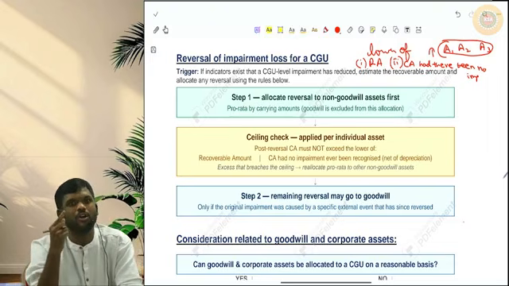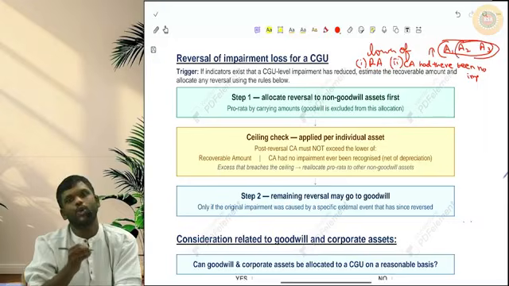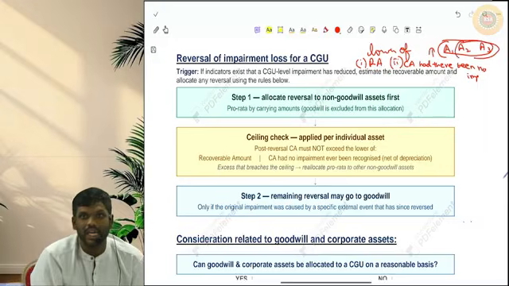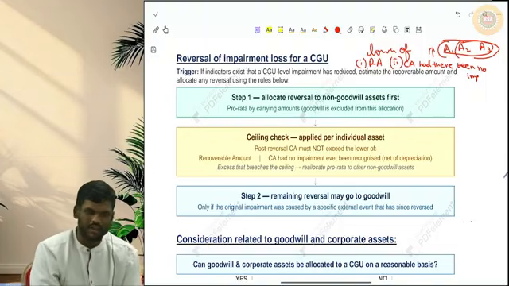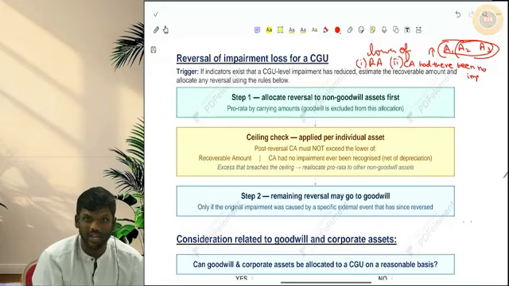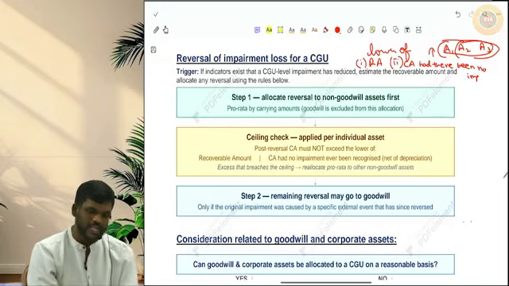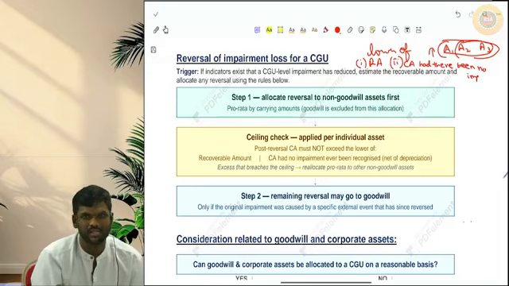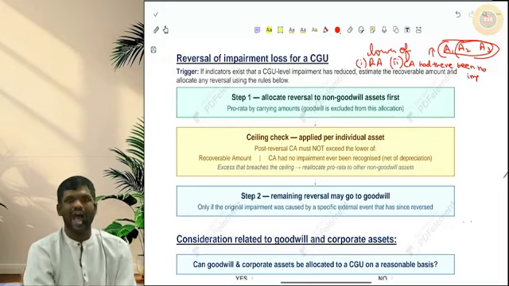If it is going beyond that, the excess reversal should be removed from A1 and allocated to A2 and A3. Remember this. This has not been tested in any of the sums in past questions. In fact, in past questions he has not asked any question on CGU till now. Mostly the testing has been on individual assets. So ensure you go through these as theory points, so that if any question comes, you should be able to answer.